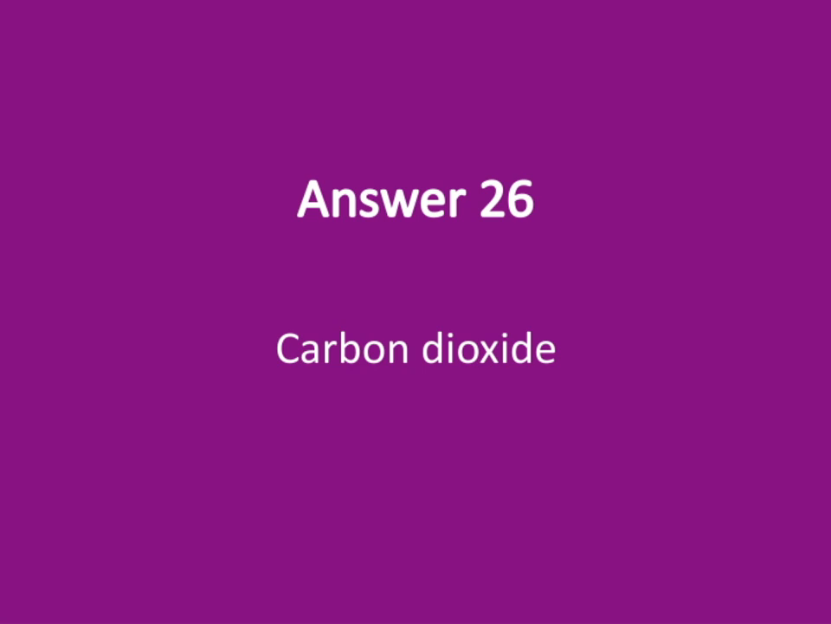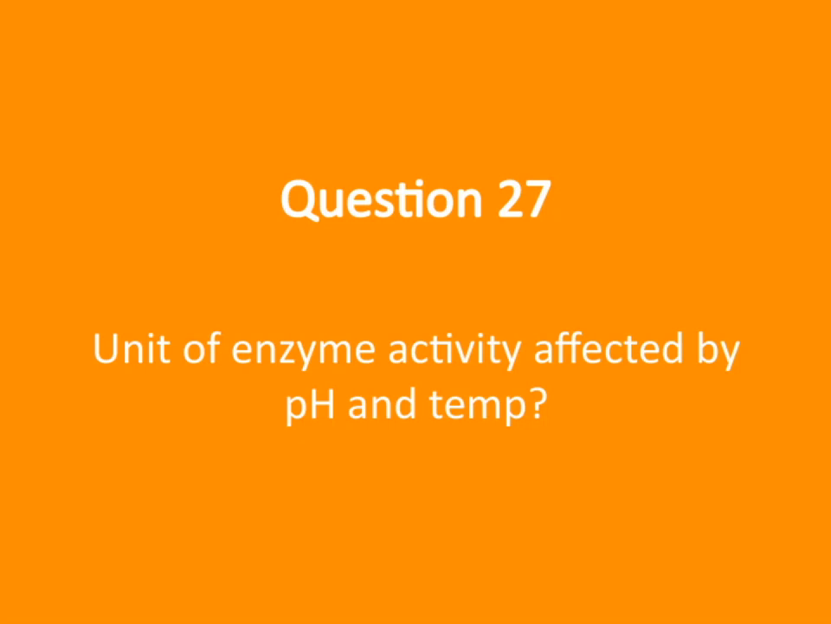Let's explore how the unit of enzyme activity is affected by pH and temperature. This is a crucial aspect because enzymes are highly sensitive to their environment. When we talk about enzyme activity, we're referring to how effectively an enzyme can catalyze a reaction. Now, both pH and temperature can influence this activity significantly.